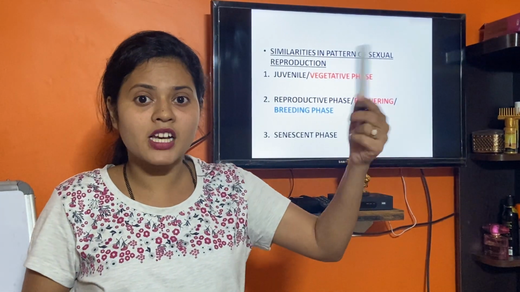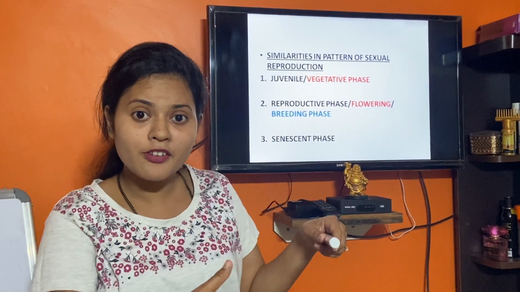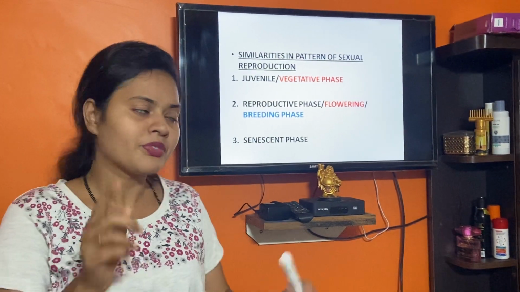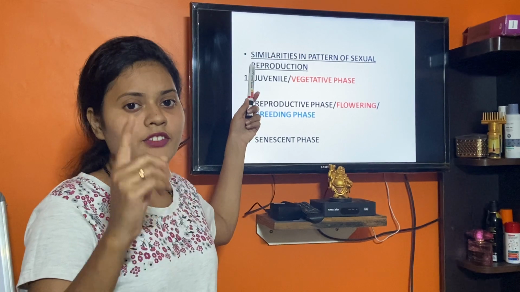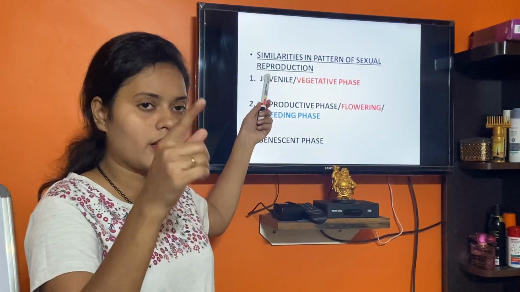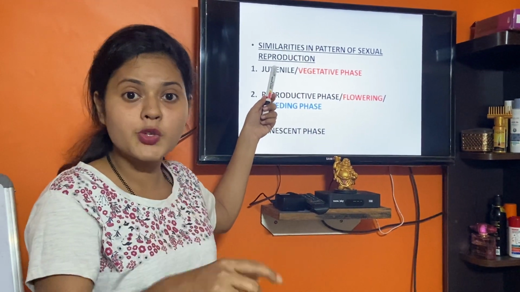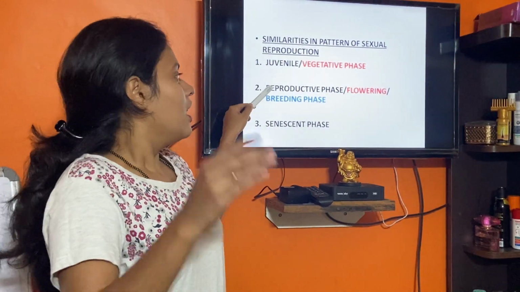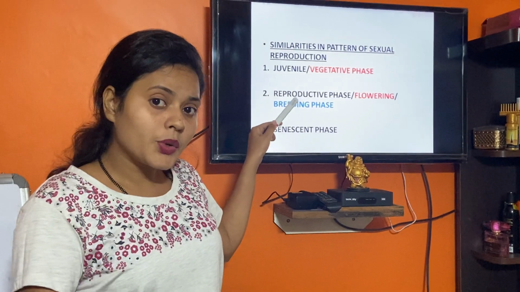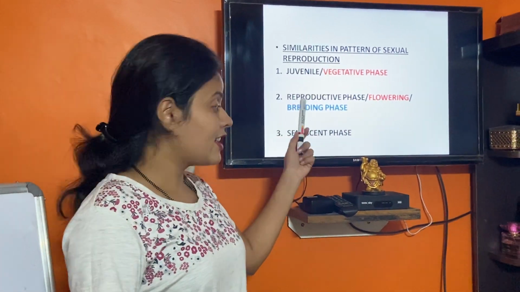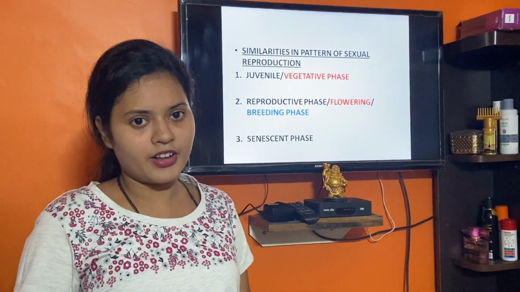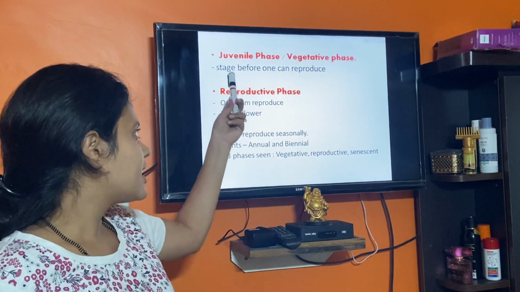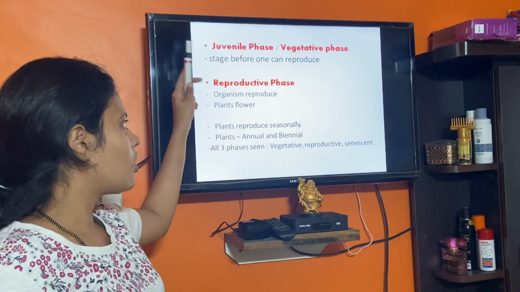The plant's leaves are falling, right? So dried leaves are falling, meaning the plant leaves have senesced, we say. The senescent leaves will be falling down. The same way, individuals have some phases. Remember the phase wherein the individual cannot reproduce is the juvenile phase. The phase wherein the individual can reproduce is the reproductive phase, and the last one is the senescent phase, that is going to the death phase.